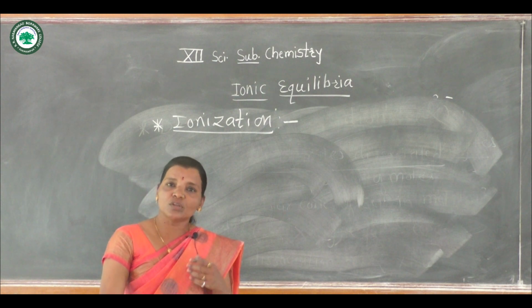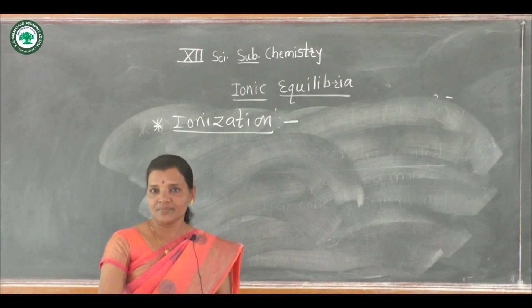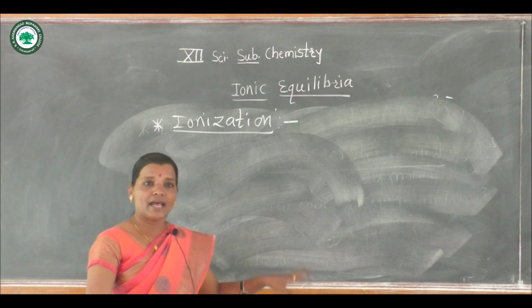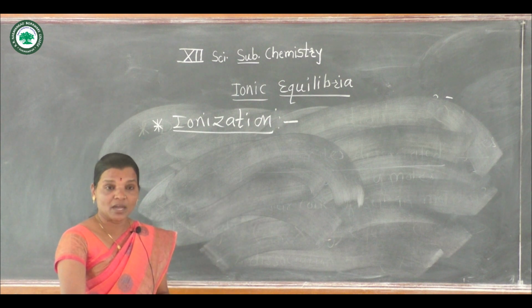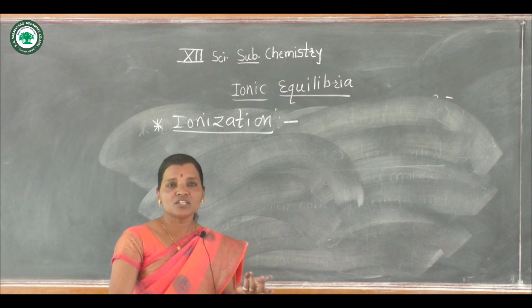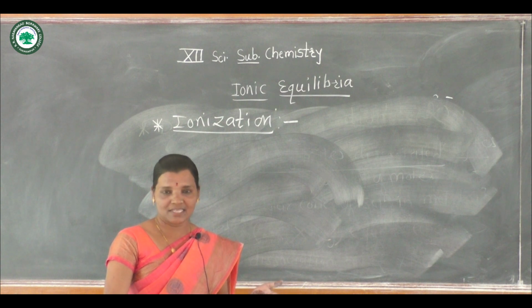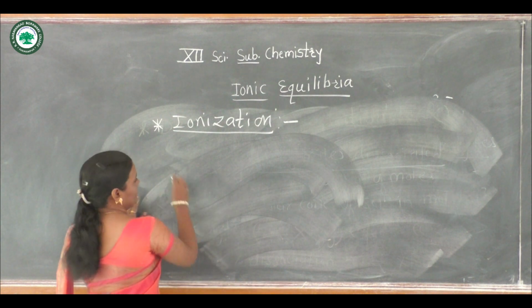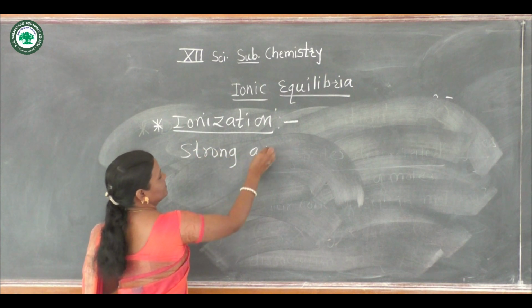That means the dissolution capacity of different solutes is different in the given solvent, and depending upon that we have to see ionization. Now strong acids, strong bases and salts of strong acids and bases are soluble in the given solvent to a greater extent.